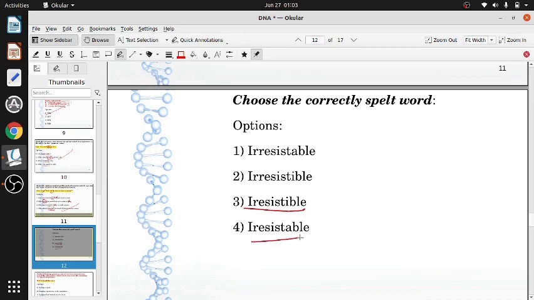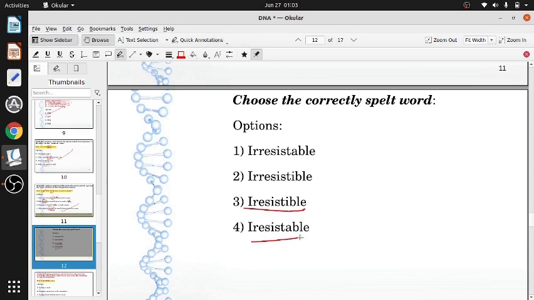Now we have only two options. The correct pronunciation is irresistible, not irresistable. Like we say divisible, not divisable. Divisible, irresistible.